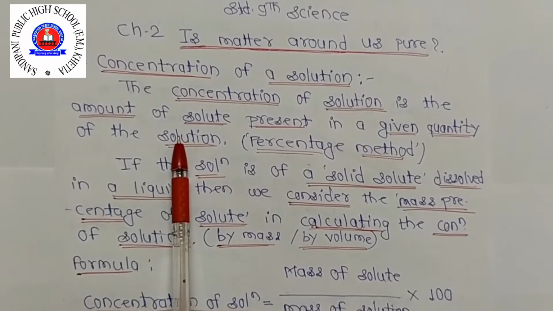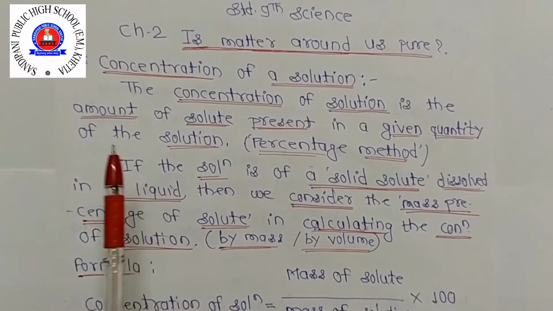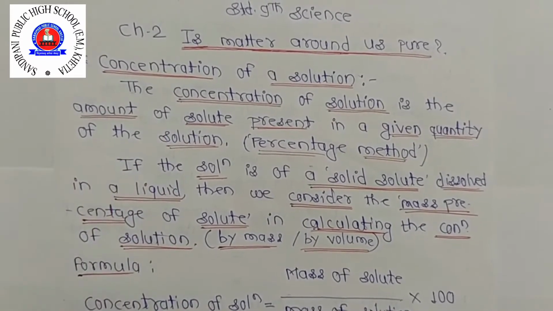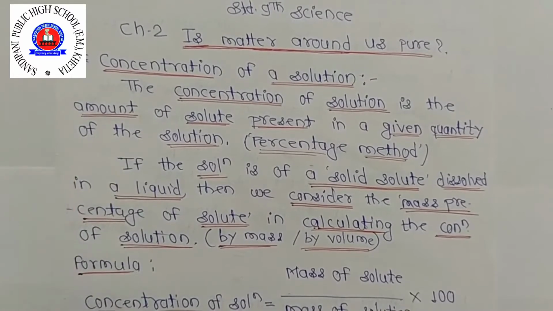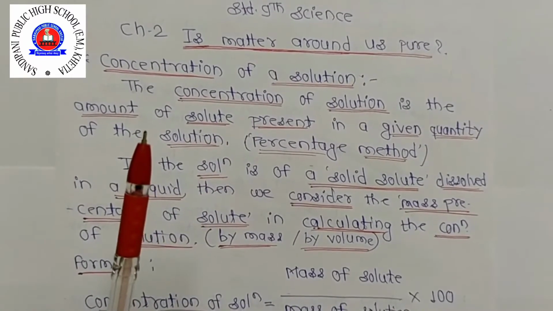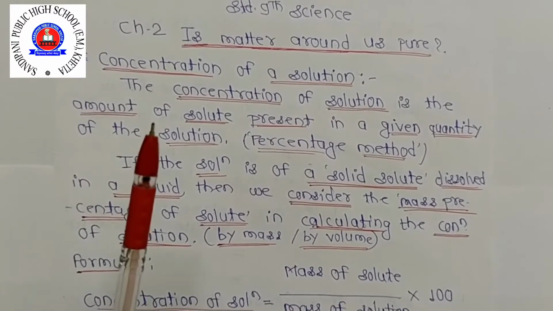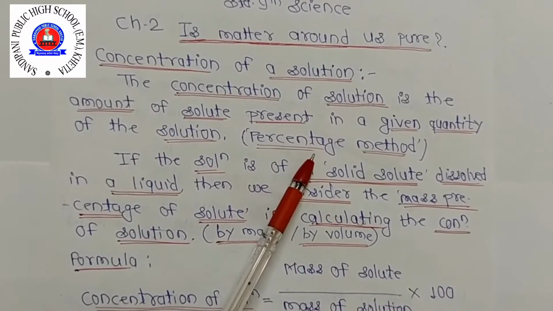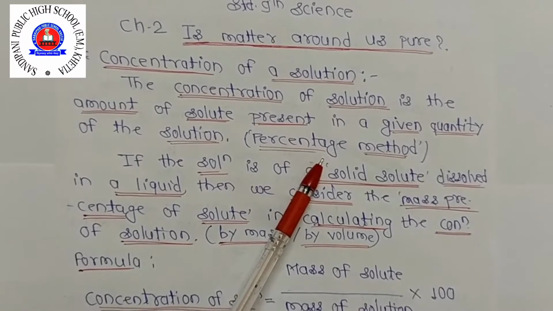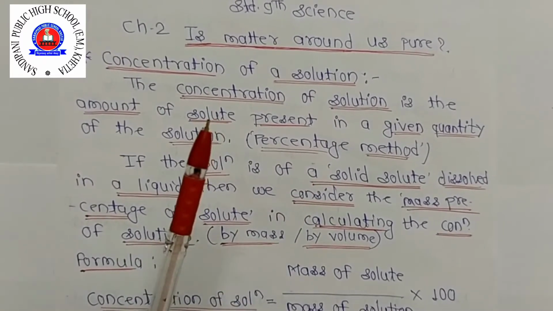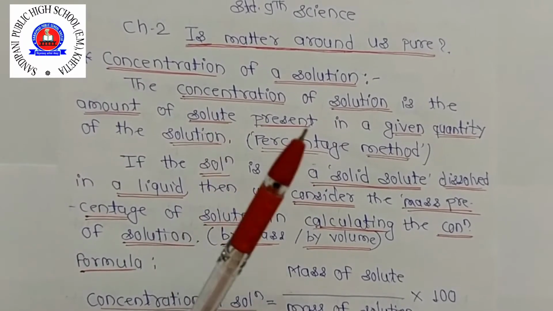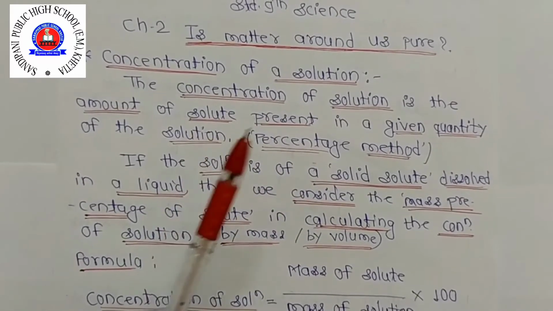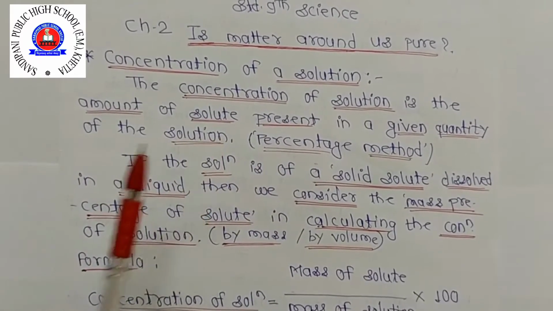Clear this one? The concentration of a solution can be expressed in a number of different ways. The most common way of expressing the concentration of a solution is by the percentage method. The percentage method refers to the percentage of solute present in the solution.